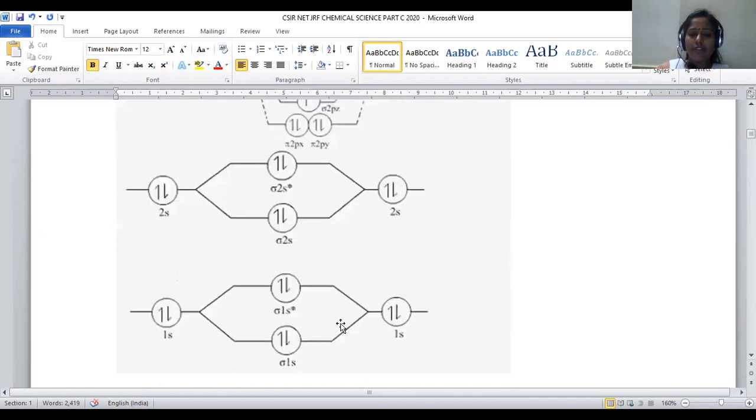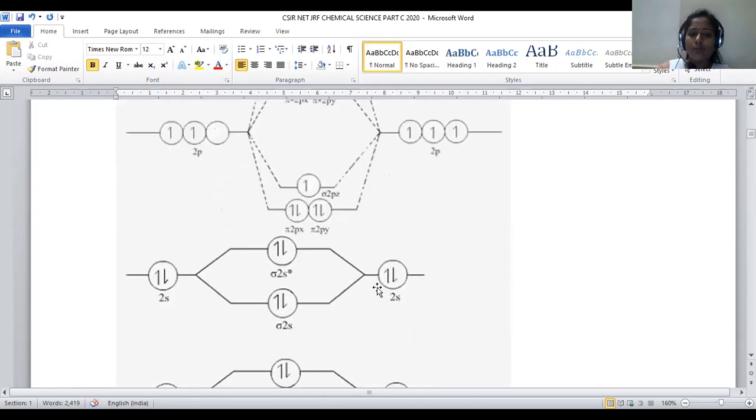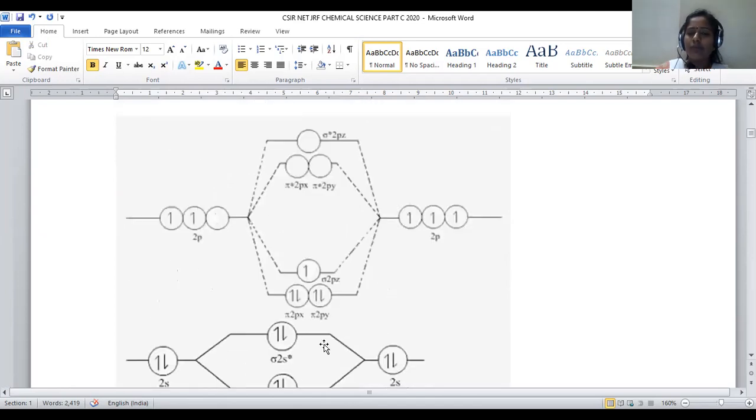In this case, filling of electrons is in accordance with the above principle: 1s bonding followed by 1s anti-bonding, 2s bonding followed by 2s anti-bonding. So there is a strategy in order to fill the electrons for less than half filled and more than half filled.